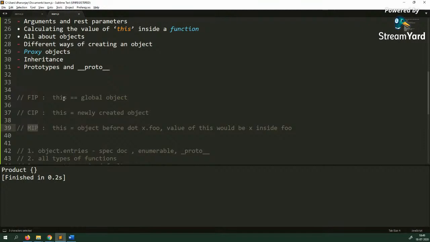If it is CIP, then it is always going to be the newly created object. And if it is MIP, then it is always going to be the object which is before the dot. So in all these three scenarios, you are not able to manually control the value of this inside the function. But you may have a requirement where you want to control the value of this. You may want to manually pass the value of this inside a function.